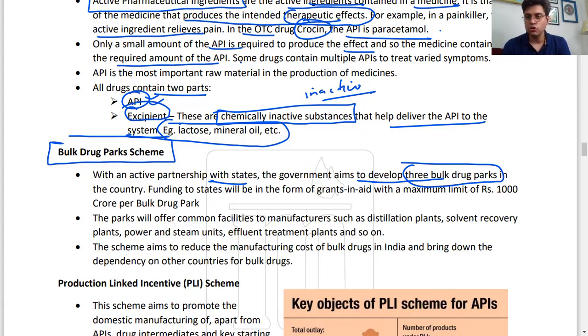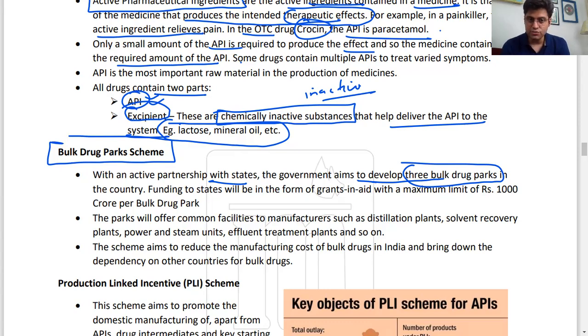But due to supply chain shocks from the COVID pandemic, and also excess use by China for its own APIs, the delivery of APIs was hampered. Hence, India found that it is important to have local bulk drug parks.